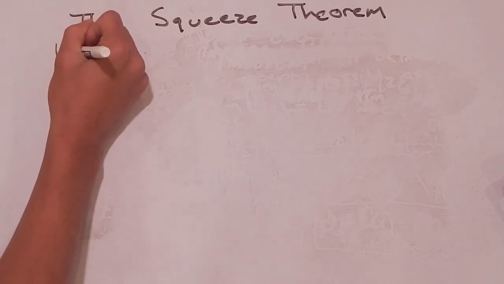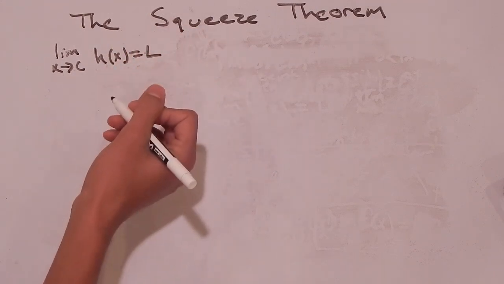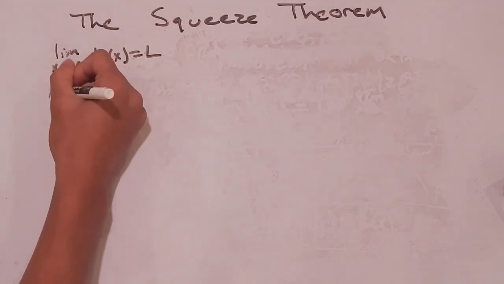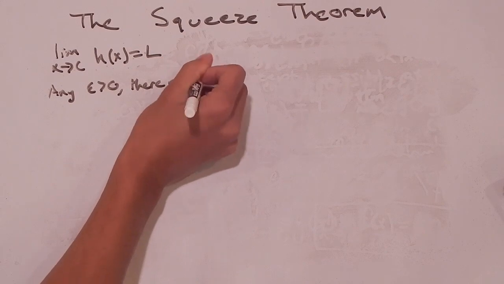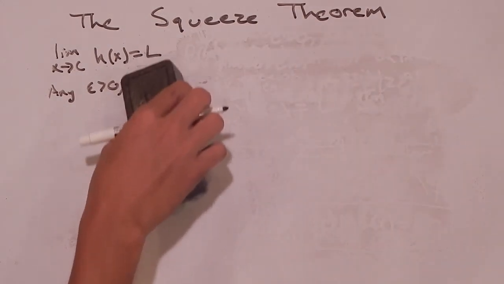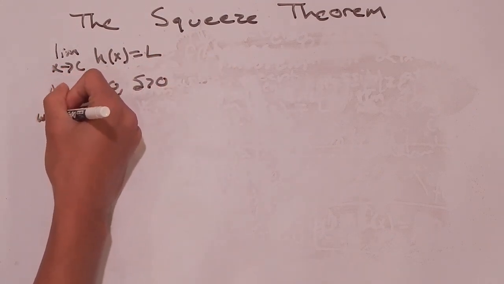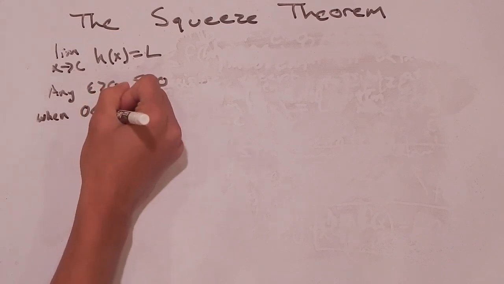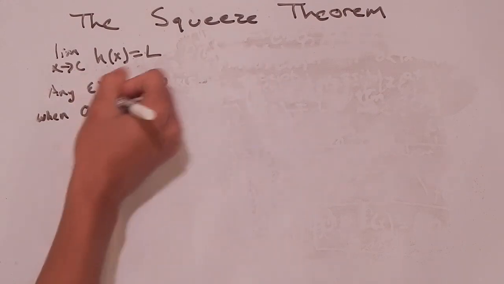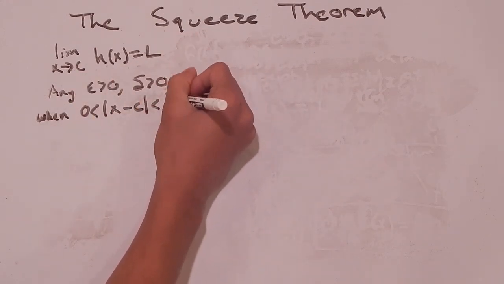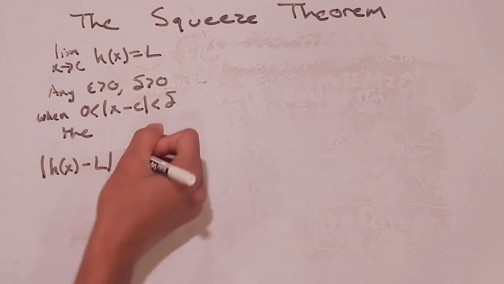So we know that the limit as x goes to c of h of x is equal to L. That means for any epsilon greater than 0, there's a delta greater than 0 such that when 0 is less than the absolute value of x minus c, which is less than delta, then the absolute value of h of x minus L is going to be less than epsilon.